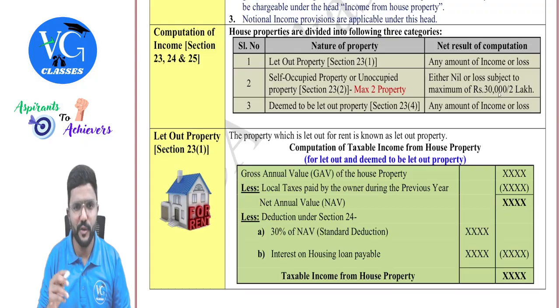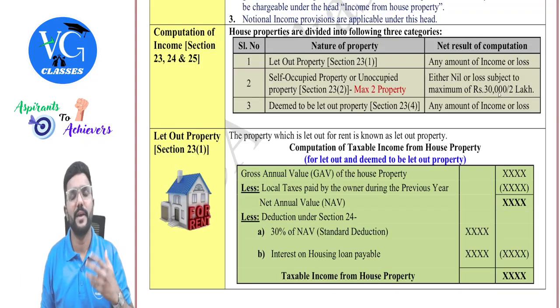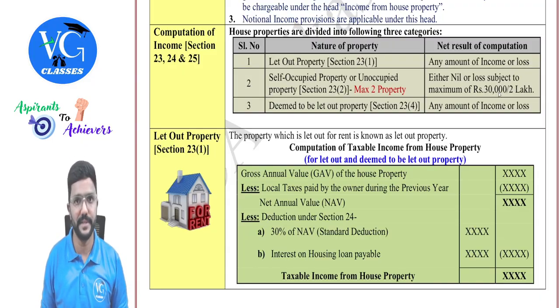Fine. We have a few things with respect to notional income. Even, for example, if house property is held as stock by the assessee and if it is not sold within 2 years, then after 2 years it can be considered as deemed to be let out property, guys. We have that provision. We will see.